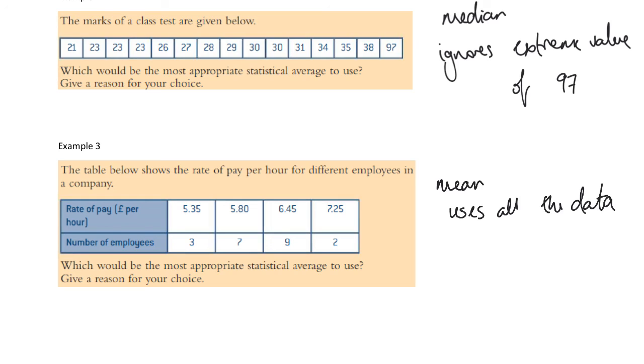And here we can see, so £7.25 to £5.35, there isn't a big difference really. So there's no extreme values either. So that's another reason why we could use that.